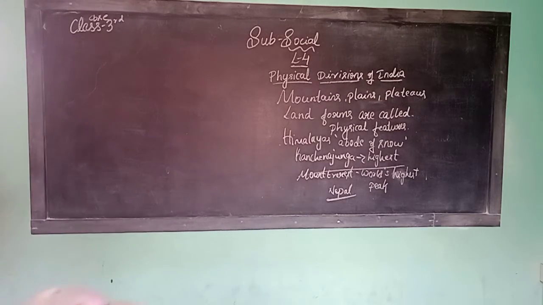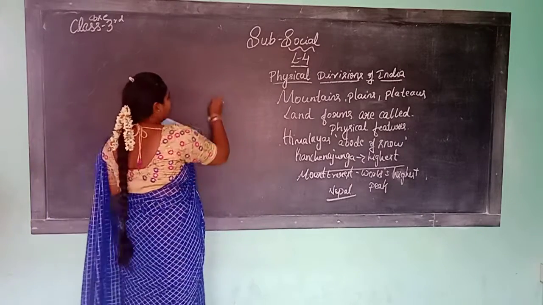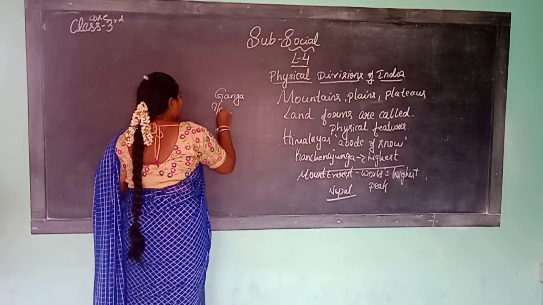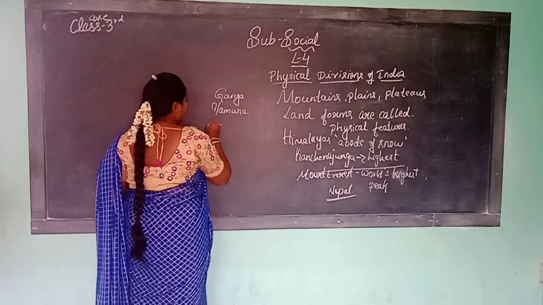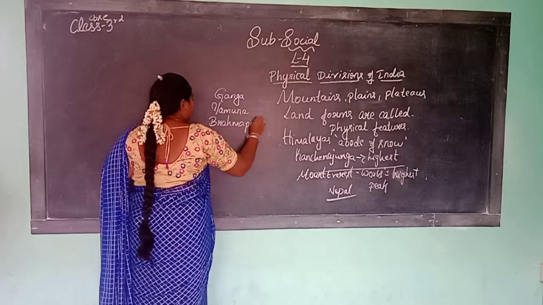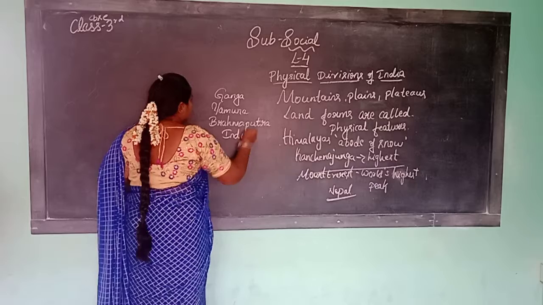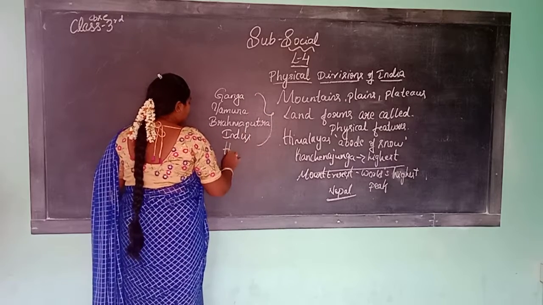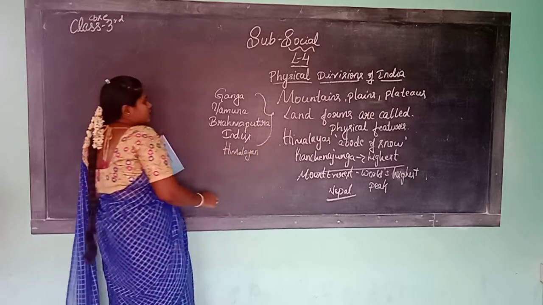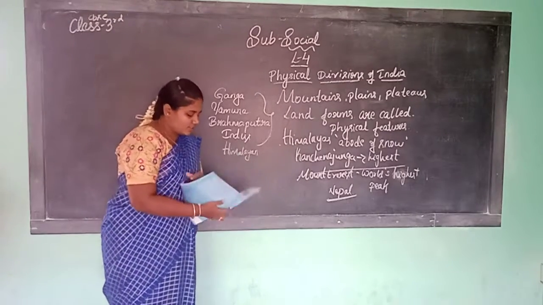Ganga, Yamuna, Brahmaputra, Indus. So these are all called Himalayan rivers. Why are they called Himalayan rivers? They originate from, they start from the Himalayas, so they are called Himalayan rivers.